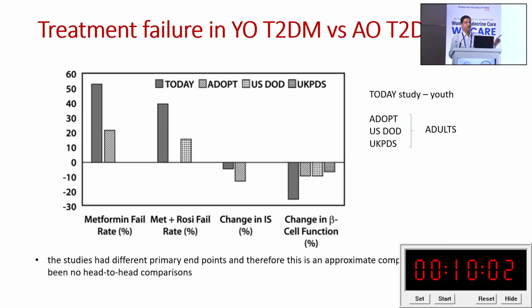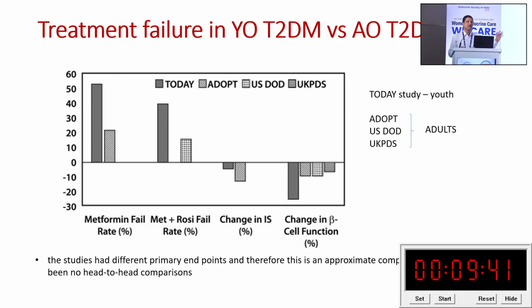The second part, metformin and rosiglitazone failure, again is found to be significantly high in comparison to adult onset diabetes. The fourth one, you see what is the change in beta cell function. That means how rapidly the beta cell is deteriorating. That is significant. The last one, you see there is significant rapid deterioration of the beta cell in youth onset type 2 diabetes in comparison to adult onset type 2 diabetes.